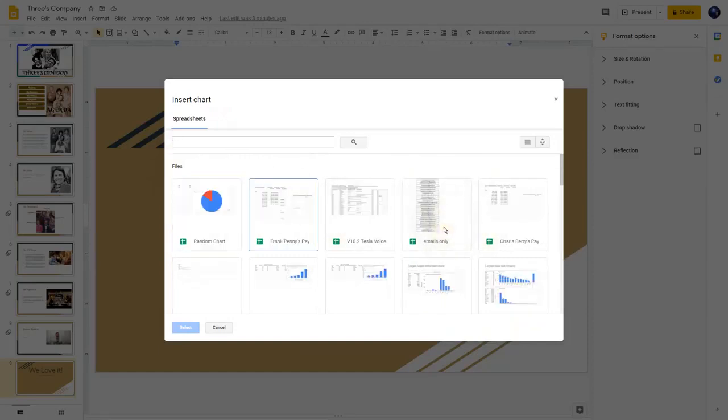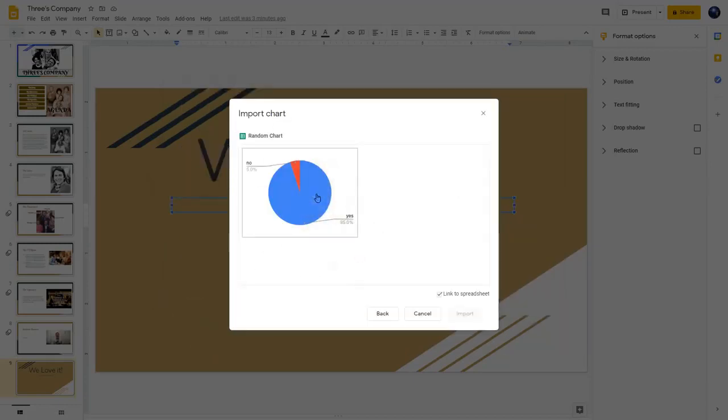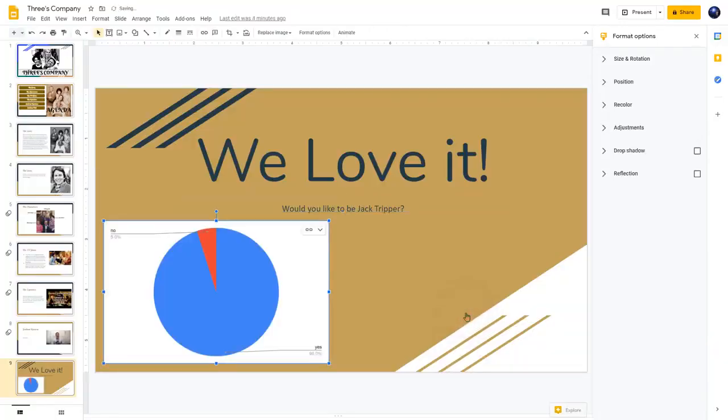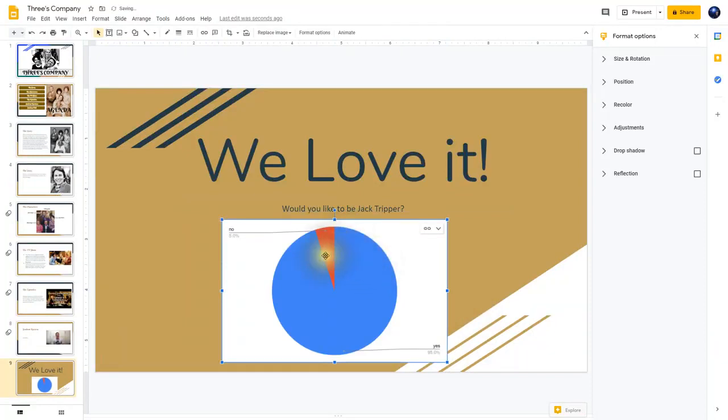And then let's find it there. There it is right here. Click on Select. And click on the specific chart that you want. And then click on Import. There we go. Now later, if this data changes, it will show the newest data on this link here, which is great.